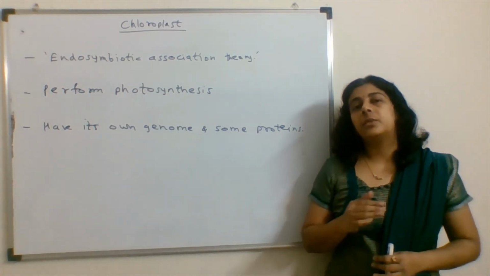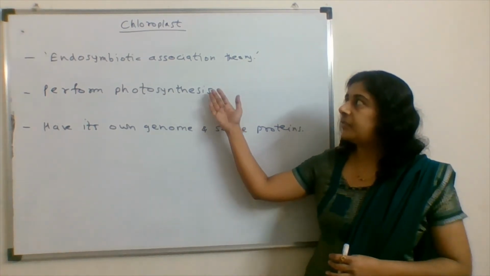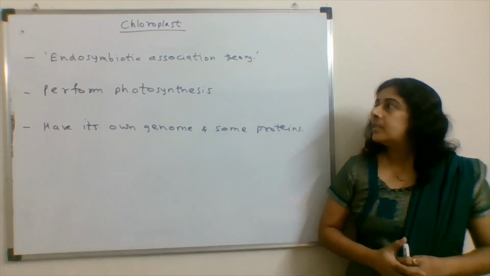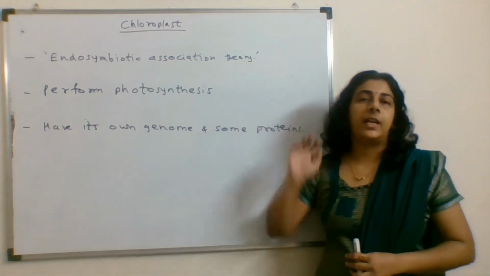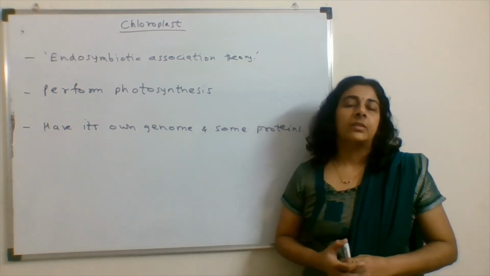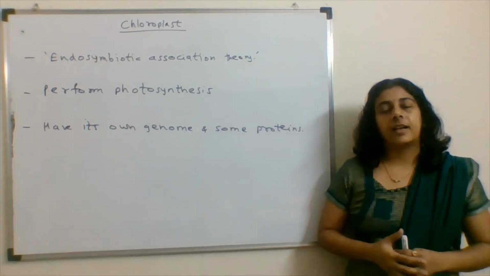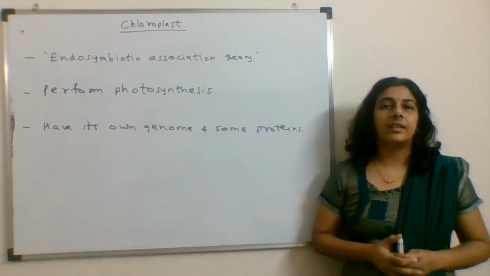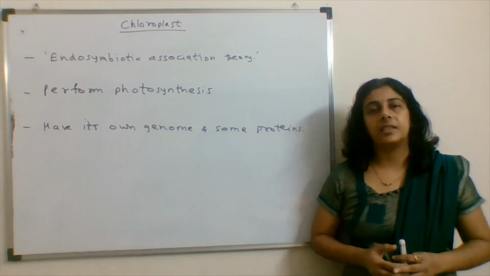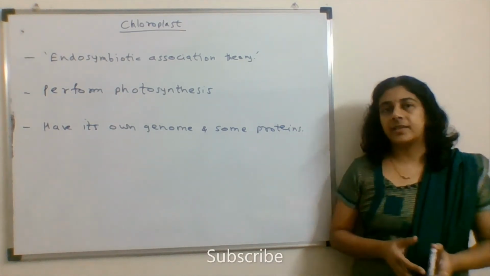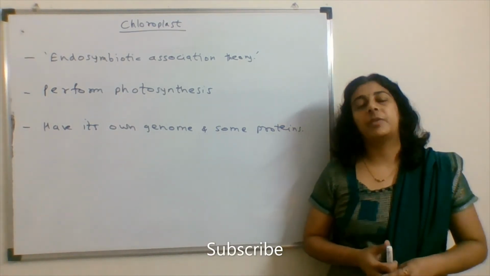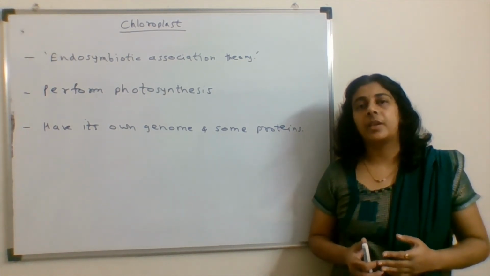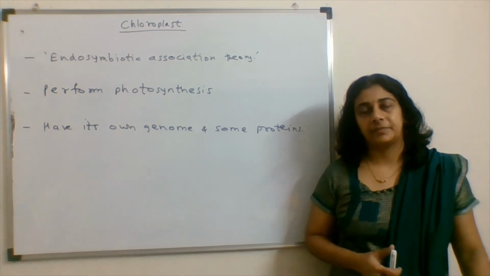At one time the eukaryotic cell engulfed the chloroplast as well as the mitochondria. This theory is known as the endosymbiotic theory, through which these organelles got engulfed by the eukaryotic cell, and now we find these organelles in a eukaryotic cell. The chloroplast is present in a plant cell. It performs photosynthesis, through which the plant can prepare its own food material.